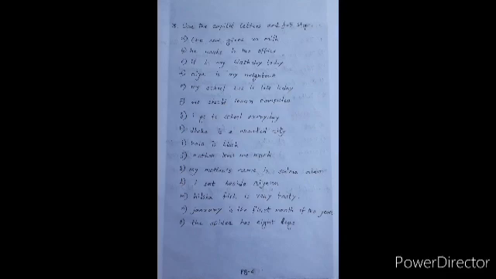Like number B, H must be a capital letter, and after office we have used a dot. Number C, I should be capital, and after today we should use a dot.